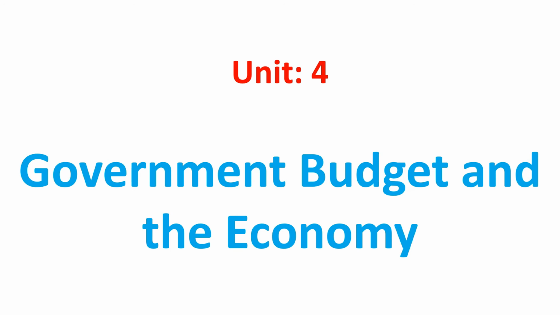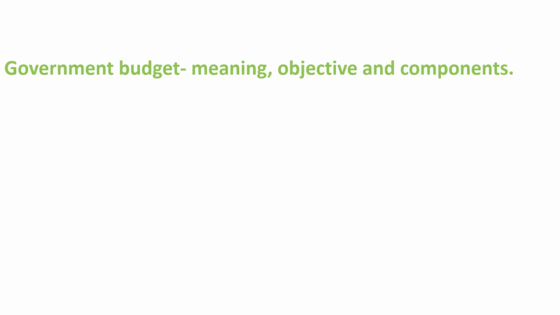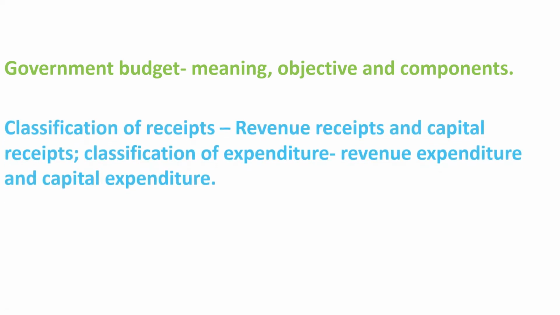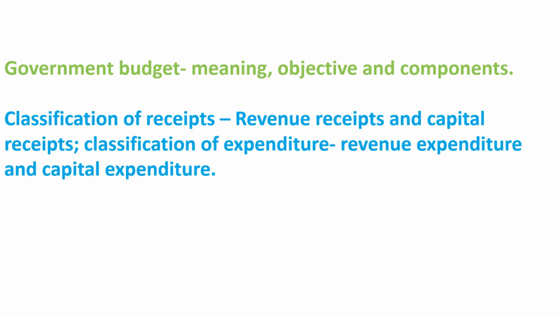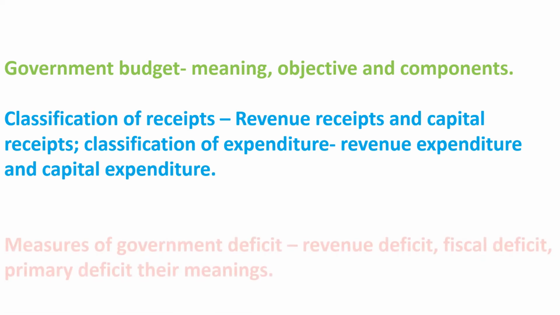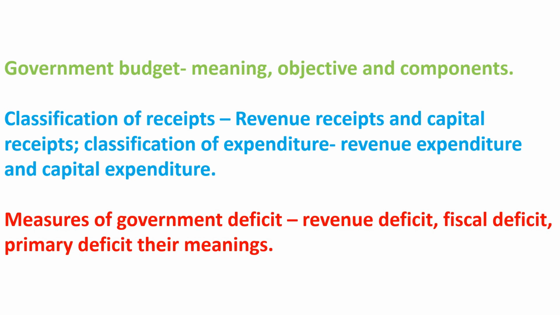Fourth unit is about government budget and the economy. This unit includes meaning of government budget, objectives of the budget and components of the budget. Classification of receipts, revenue receipts, capital receipts. Classification of expenditure, revenue expenditure and capital expenditure. Measures of government deficit or budget deficit, revenue deficit, fiscal deficit and primary deficit.